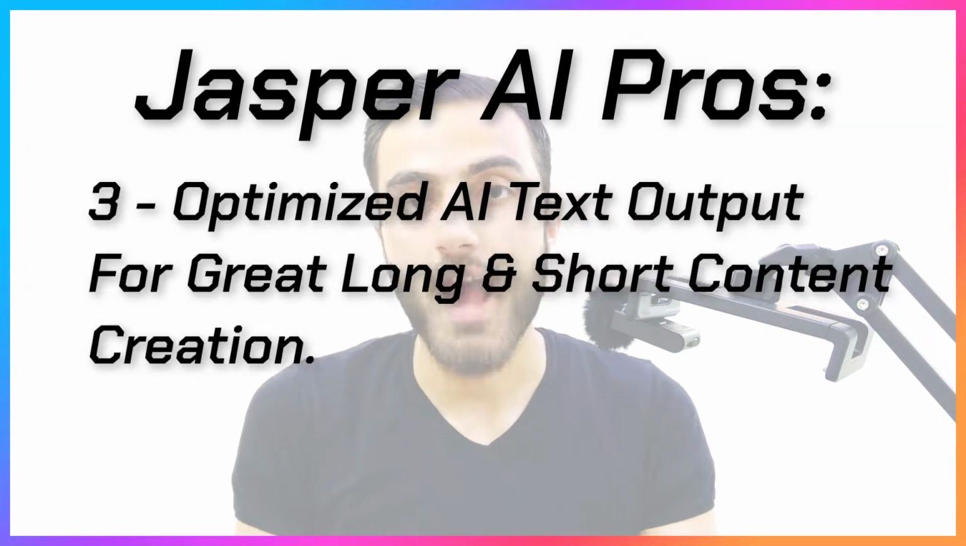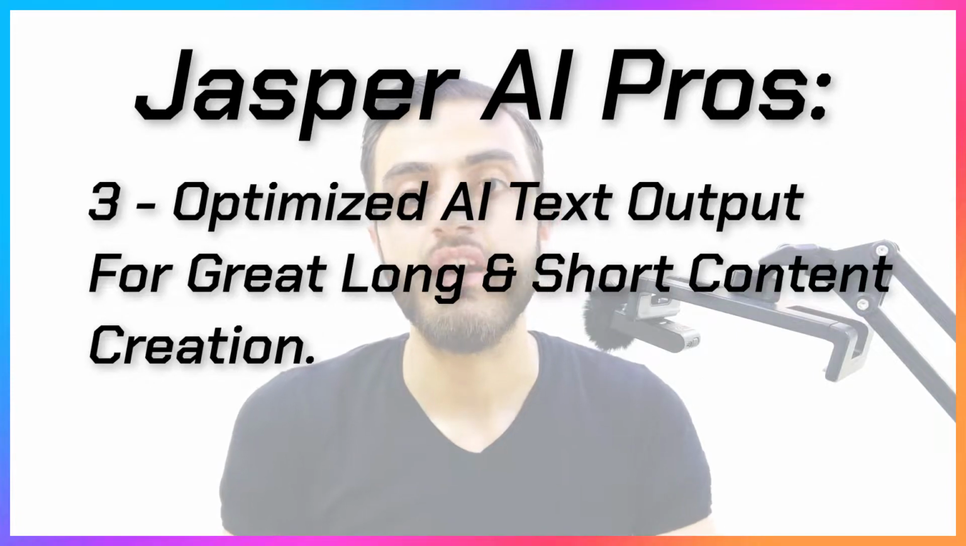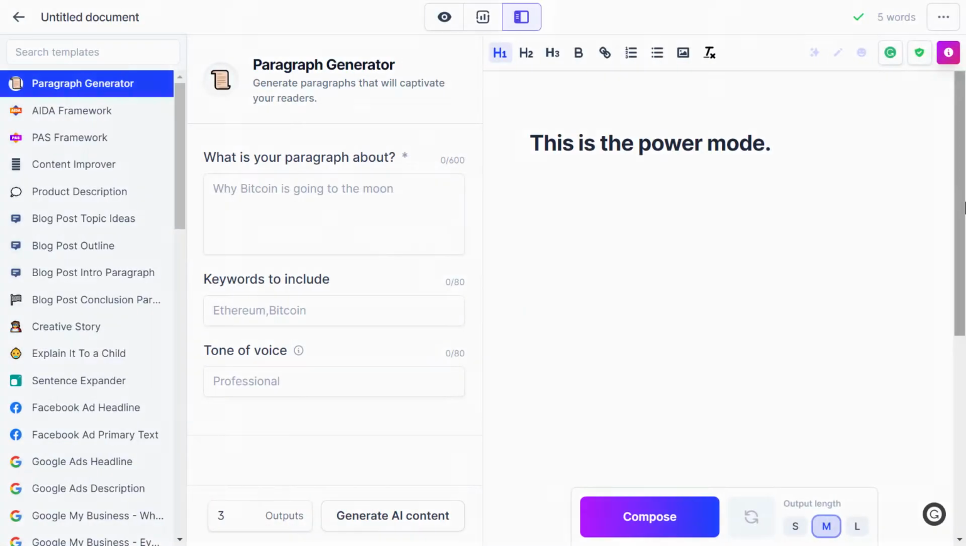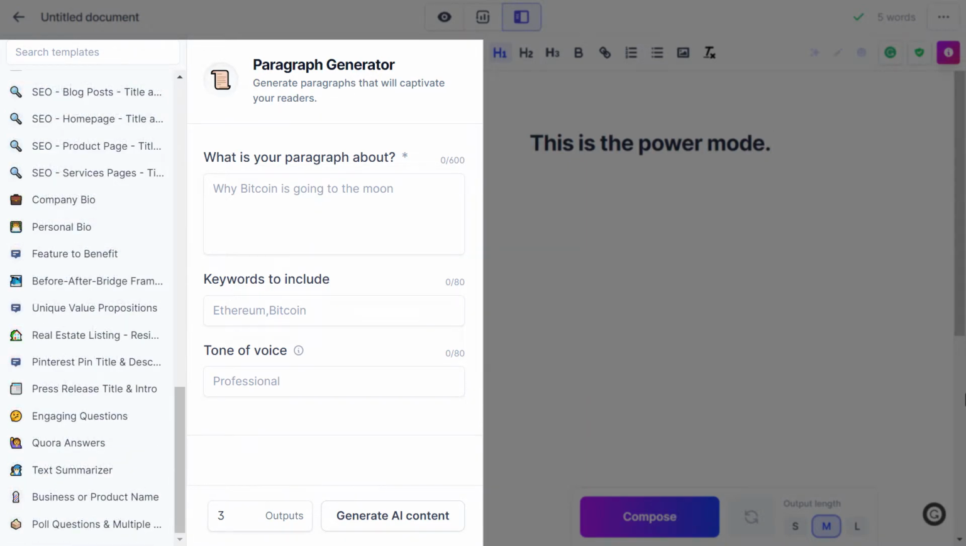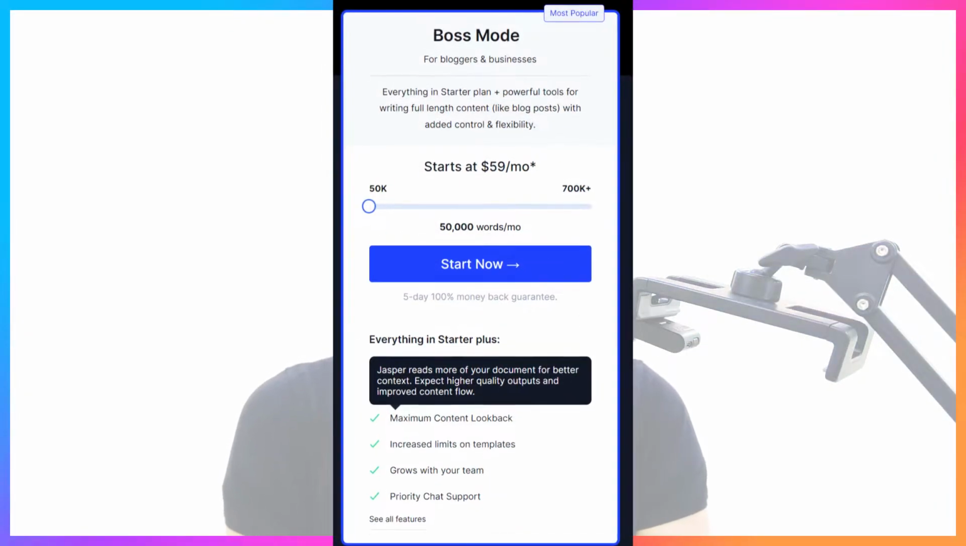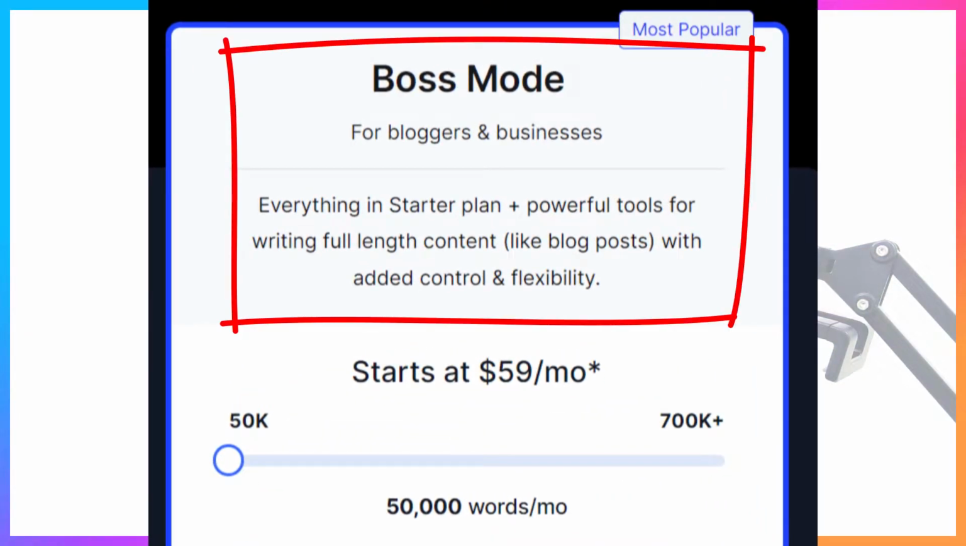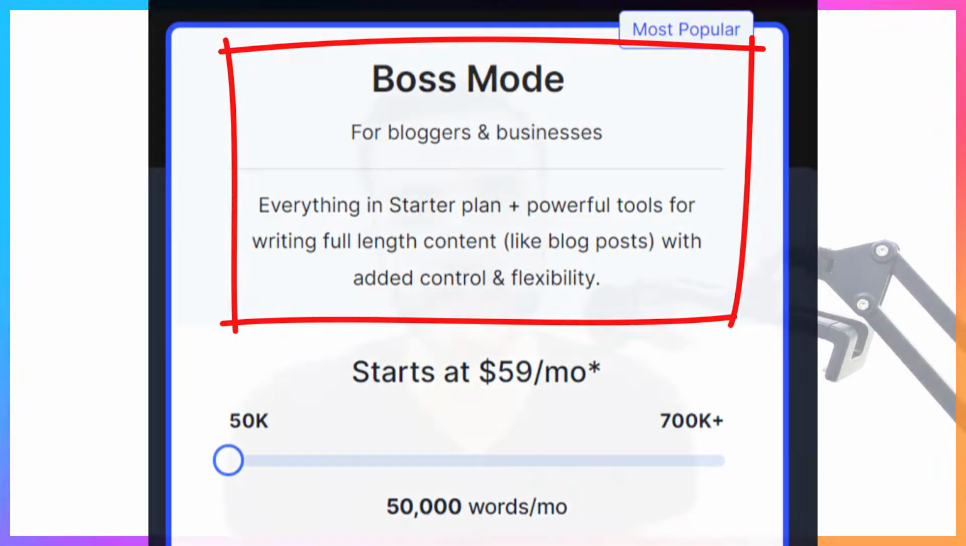Third, and unlike many others, Jasper AI has optimized text output for better context, and it's good for both short and long form writing. Fourth, it has the power mode that enables you to choose what you want to write about so easily. And the bad things or the cons are: first, most of what I've mentioned in the good part are in the boss mode, which is the plan that is more expensive than the basic plan.